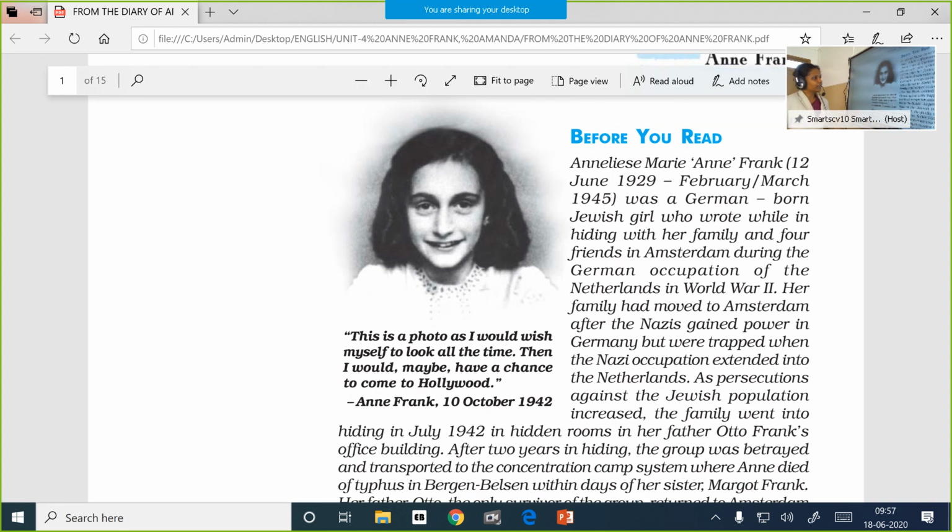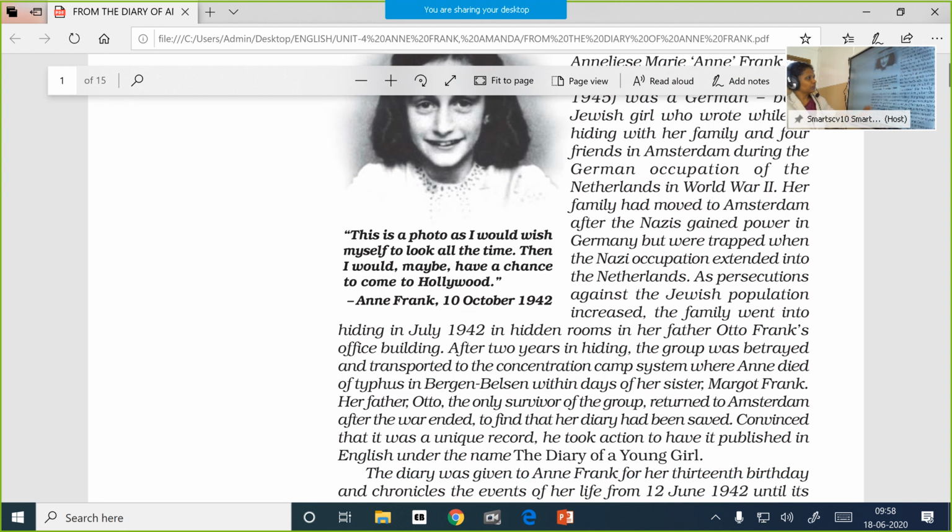So, she was a German-born Jewish girl who wrote while in hiding with her family and 4 friends in Amsterdam during the German occupation of Netherlands in World War II. So she was hiding herself along with her family and 4 of her friends in a place called Amsterdam, which is the capital of Netherlands. So Germans had already occupied Netherlands and they were hiding in the capital city. It was during the time of World War II.